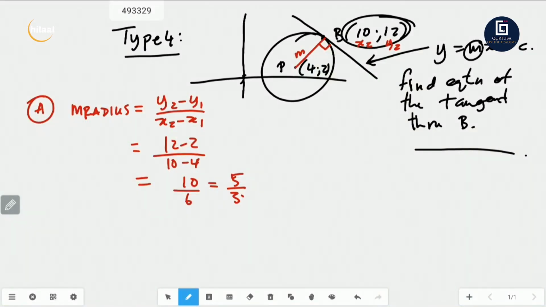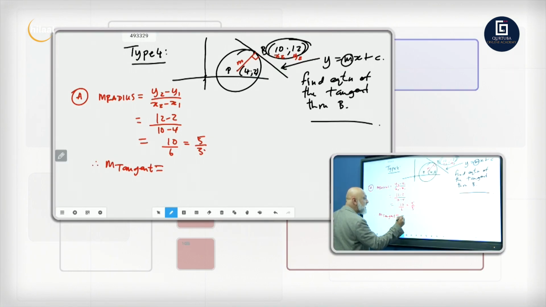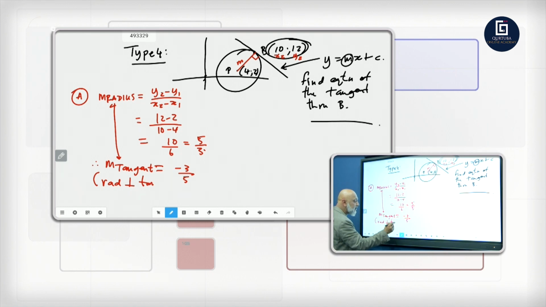Now we can say, therefore, the m of your tangent is going to equal negative 3 over 5. Remember, change the sign, flip the fraction. Why are you saying that? Because there's a relationship between the radius and the tangent, right? Because the radius is 90 degrees to your tangent. So we know that the m of your one line multiplied by the m of your other line must equal minus 1, right? So there we go. So the shortcut to do it is just change the sign and flip the fraction.